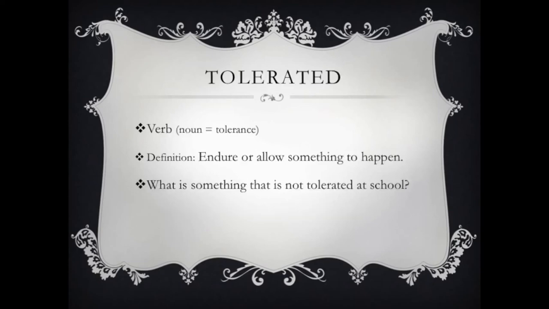Here's our next word this week, tolerated. Tolerated is a verb, and if you wanted to use the word tolerated as a noun, you would add the A-N-C-E noun suffix to the end to get the word tolerance. The definition of tolerated is endure or allow something to happen. So if I wanted to use the word tolerated in a sentence, I could say, your teachers encourage you to tolerate people of different skin colors and religions. Now, think about this question. What is something that is not tolerated at school? Write your response on your vocab sheet.